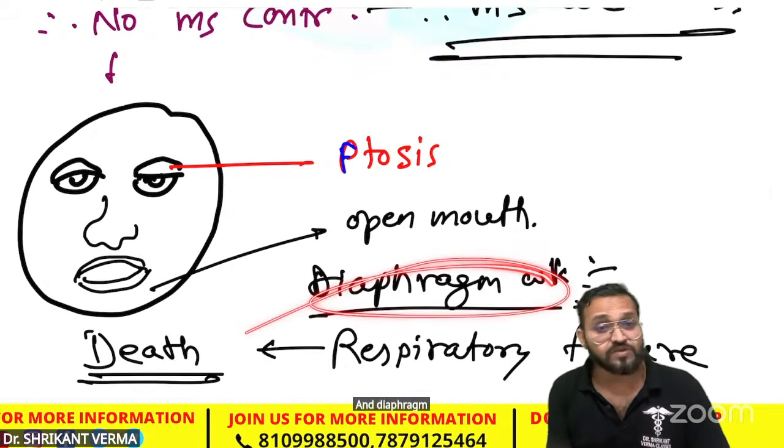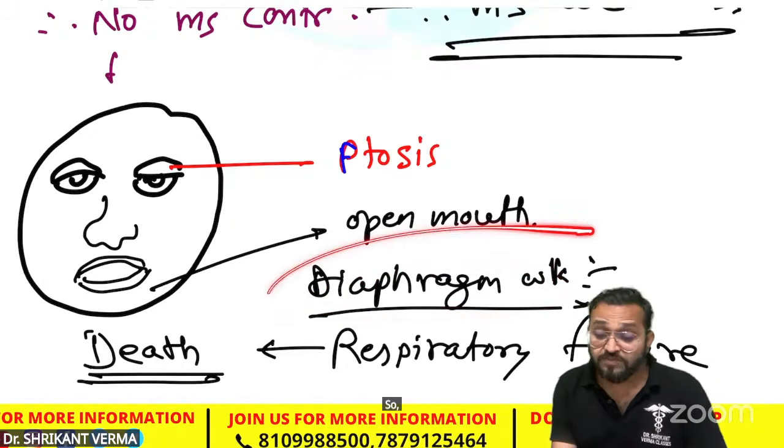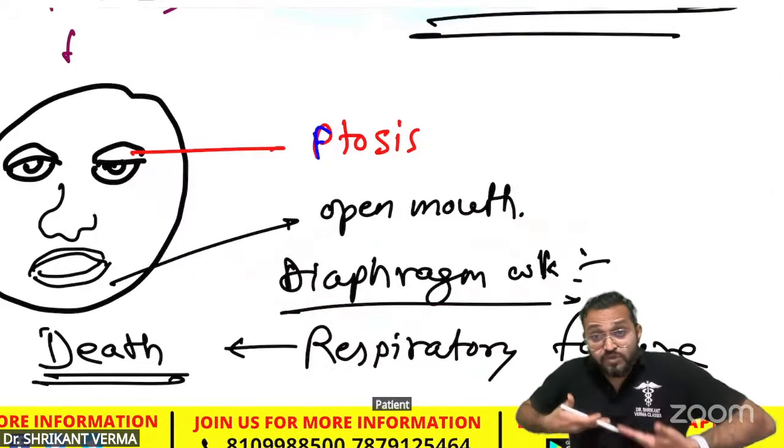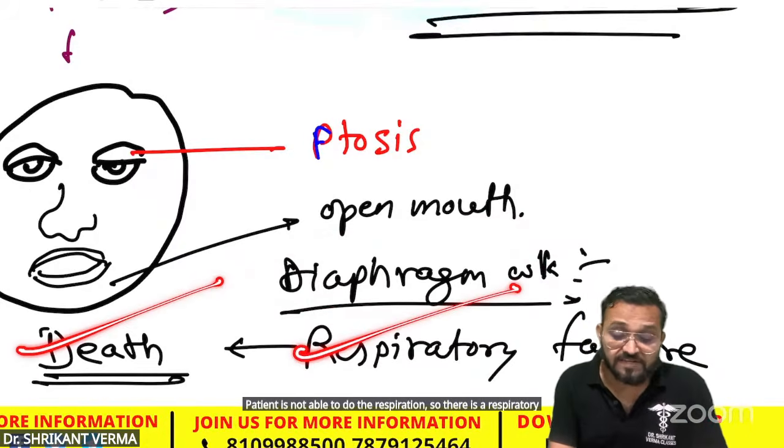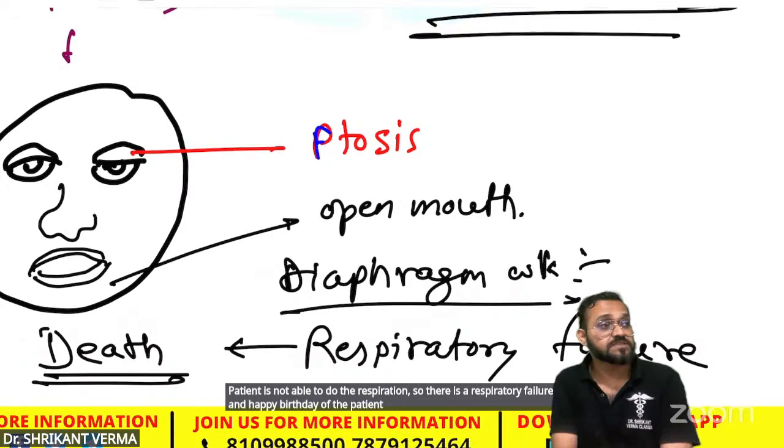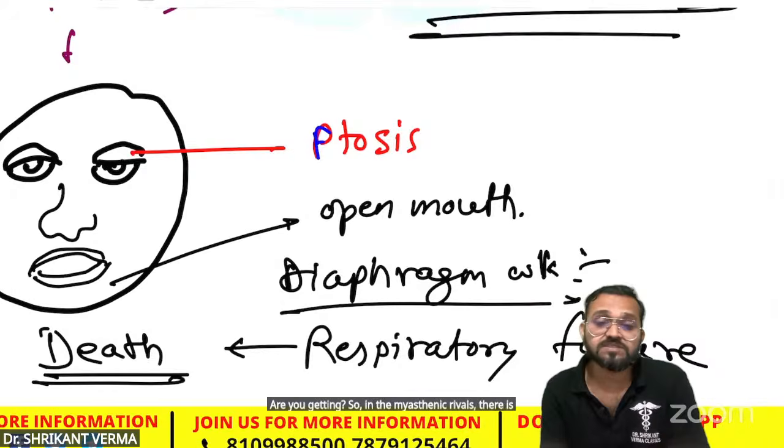And diaphragm is the muscle. You know diaphragm is the muscle. So when the diaphragm is involved, patient is not able to do the respiration. So there is a respiratory failure and death of the patient. Are you getting? So in the myasthenia gravis, there is still death of the patient can occur.